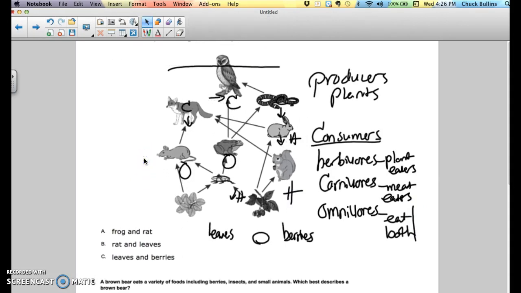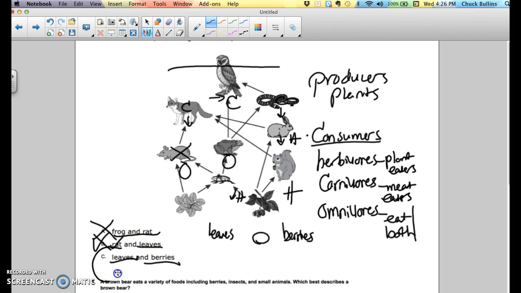I have a frog and a rat. Okay, we labeled the frog omnivore. We labeled the rat omnivore. Those are both consumers. That is not the answer. I have a rat and leaves. The leaves, yes, I said was part of the producers. But the rat is not. It is an omnivore. Leaves and berries, yes, the answer to number 3 is C.